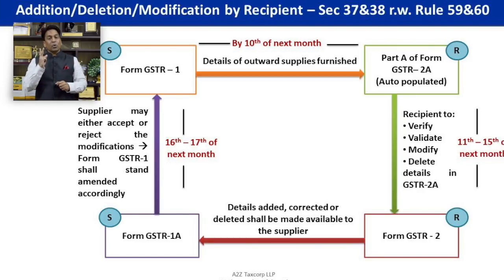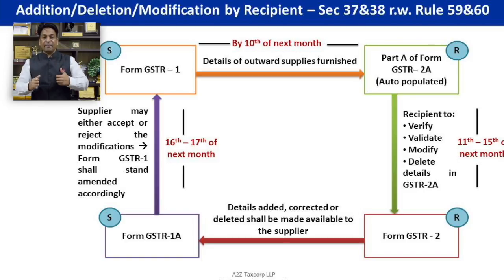So GSTR-2A, which is auto-populated for the recipient of goods or services, he will finalize his inward supply return by the 15th of next month. While finalizing GSTR-2A into GSTR-2, he has the options of add, modify, delete, on hold. These options would be available to the recipient of goods. What are these options? Let me explain one example pertaining to add, modify, delete and hold.